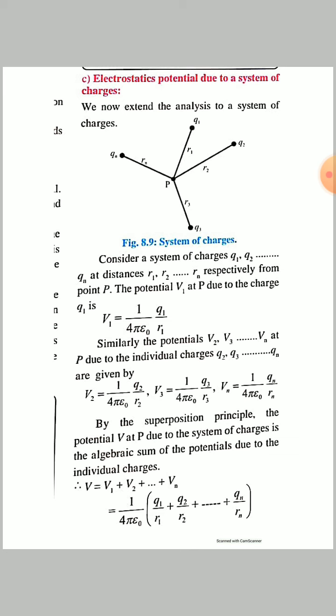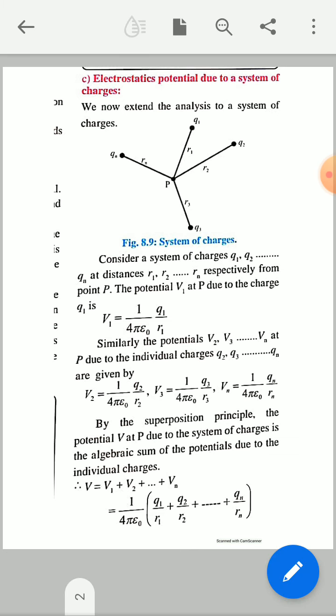Then by the superposition principle, the potential V at point P due to the system of charges is the algebraic sum of the potentials due to the individual charges. So we can write the following equation: V equal to V1 plus V2 plus V3 plus up to Vn.